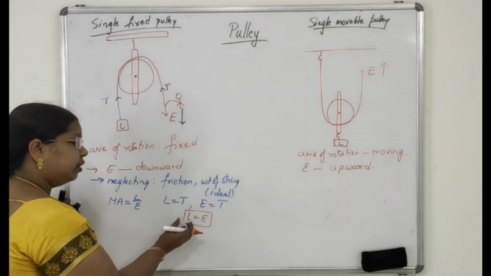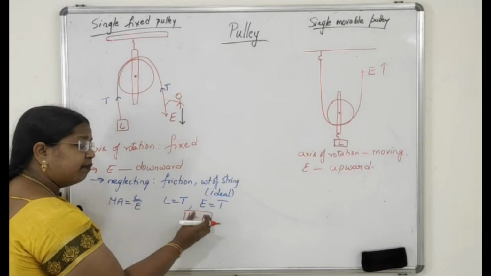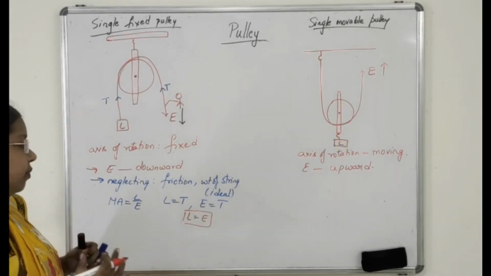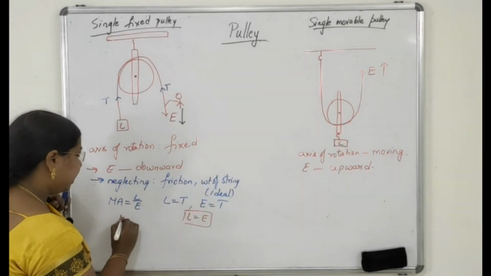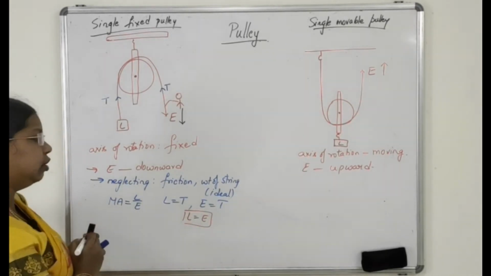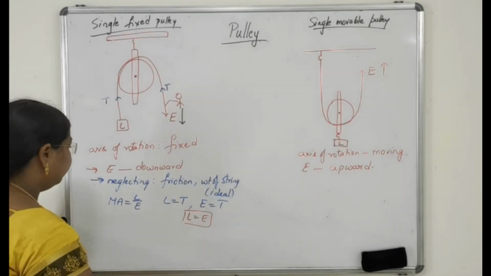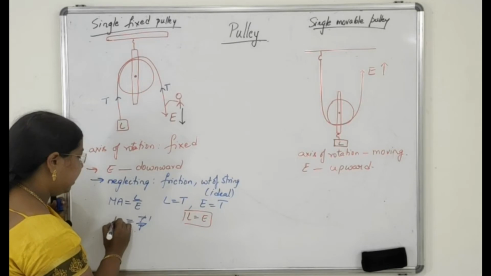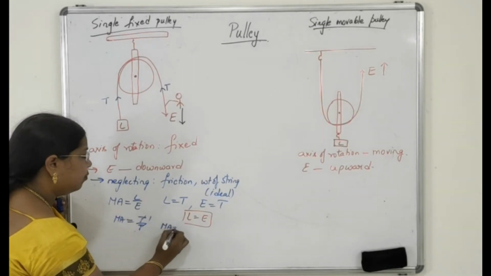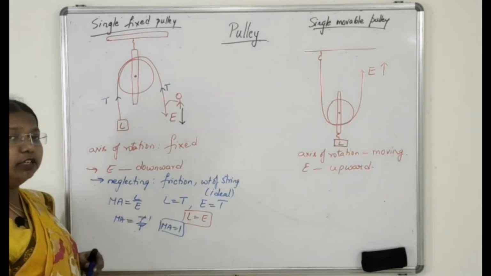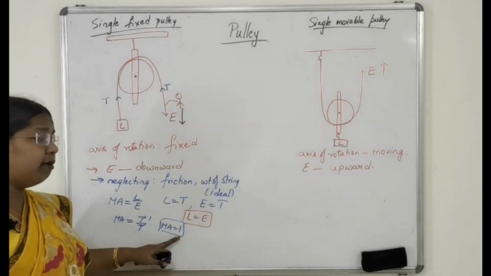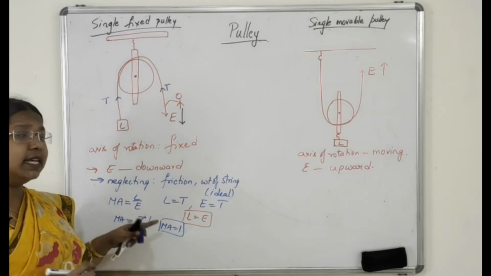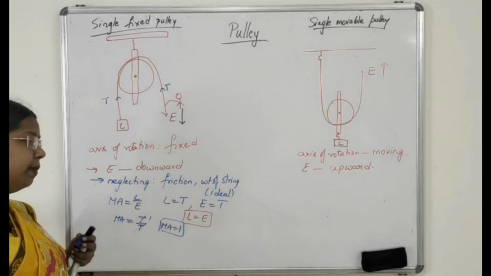If I want to lift load L, the same amount of effort should be applied. Effort is equal to load lifted. Let us substitute here. MA is equal to L by E, which is equal to T by T, cancels, and you will get MA is equal to 1. Already we know about these relations from the last video. MA is equal to 1 means it is used for change in direction. We'll talk about that later.